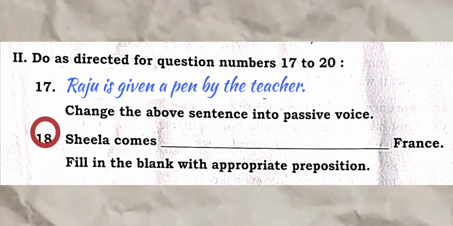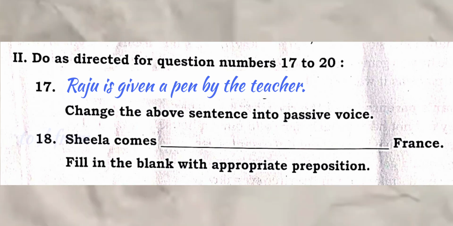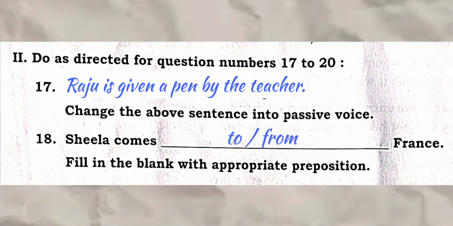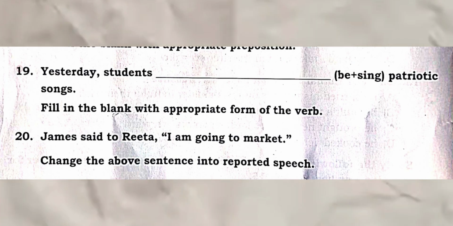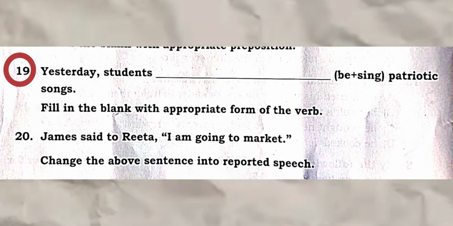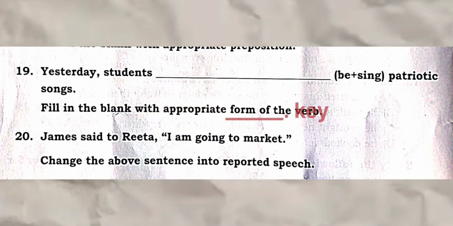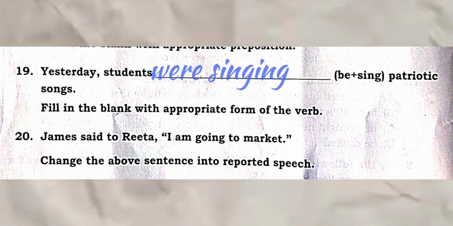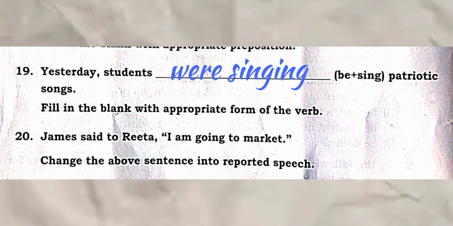Question 18. Sheila comes dash France. Fill in the blank with appropriate preposition. Sheila comes to France. Question 19. Yesterday students dash sing patriotic songs. Fill in the blanks with appropriate form of the verb. Simple. Yesterday students were singing patriotic songs.